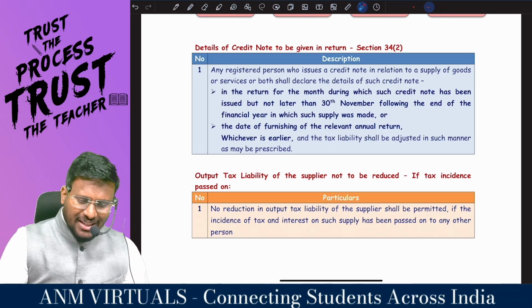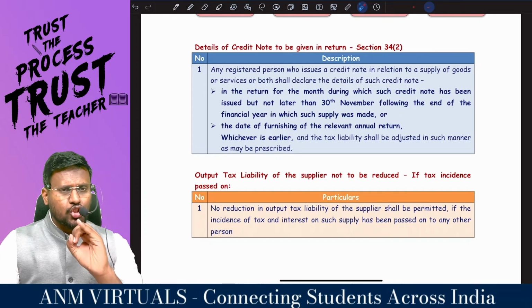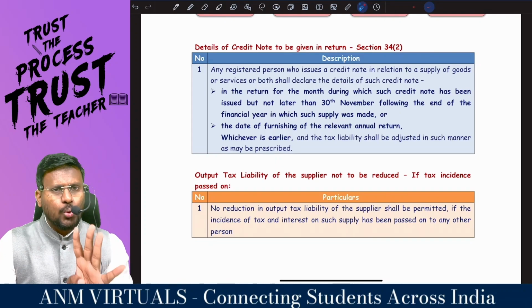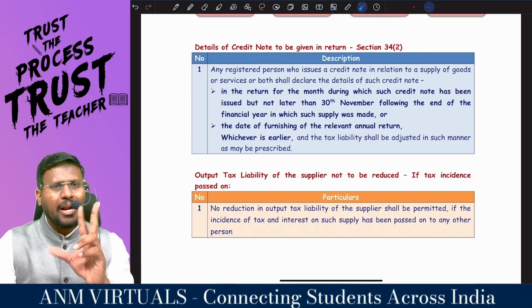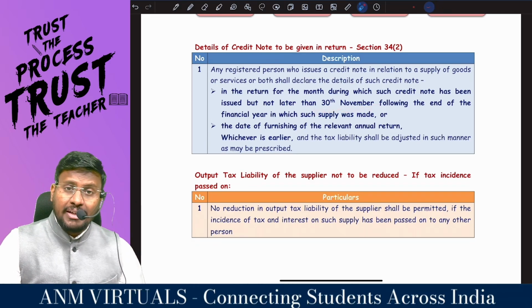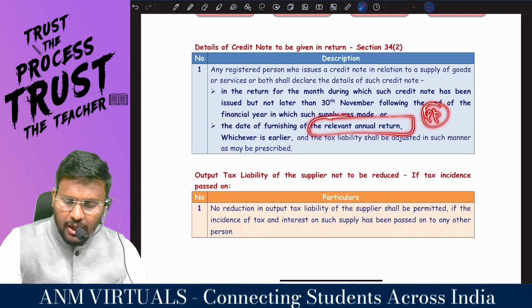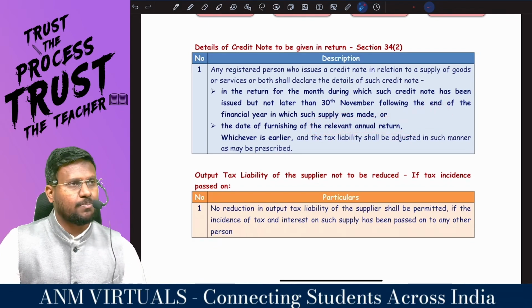So, what is the general time limit? 31st of March. After March, April, May, June, July, August, September, October, and what? Till 30th November, they are giving the time. Or date of filing the what return? Annual return. We know that annual return has to be furnished as per section 44.